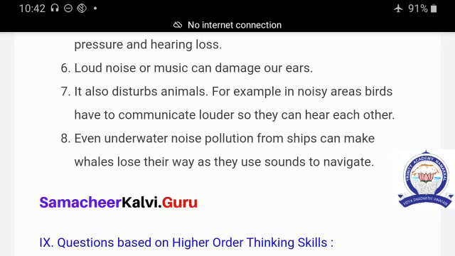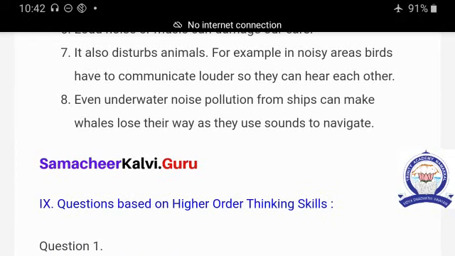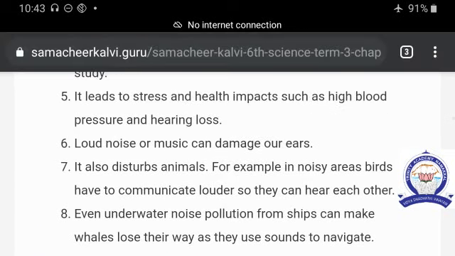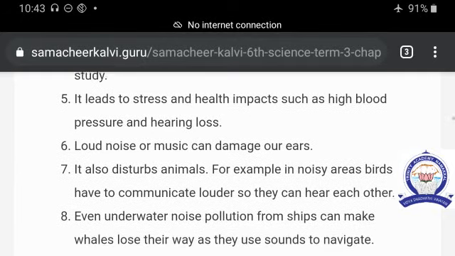For example, in noisy areas, birds have to communicate louder so they can hear each other. Eighth point is, even underwater noise pollution from ships can make whales lose their way, as they use sound to navigate. In this question, you have to write only 5 points.